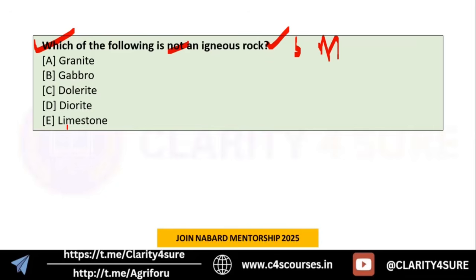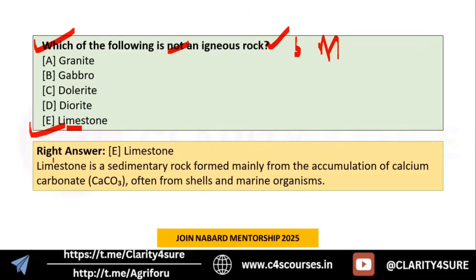What is limestone? Is it sedimentary? Is it metamorphic? It is sedimentary rock. Limestone is sedimentary rock formed mainly from accumulation of calcium carbonate, often from shells of marine organisms. So the option is E, as it is not igneous rock, it is sedimentary rock, and all the others are igneous rock, along with basalt. This was the question on rocks.